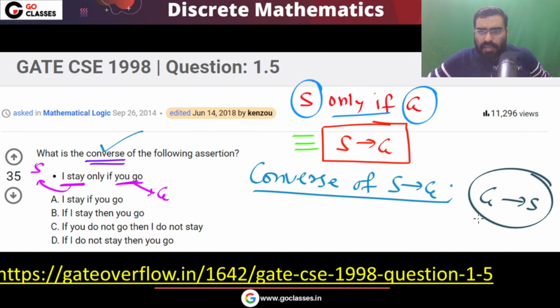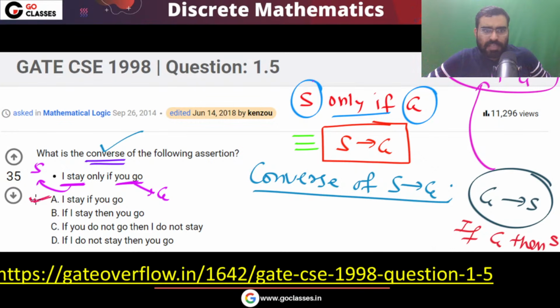If G, then S. Or I can say S if G. So it means I stay if you go. So this option A will be the answer.